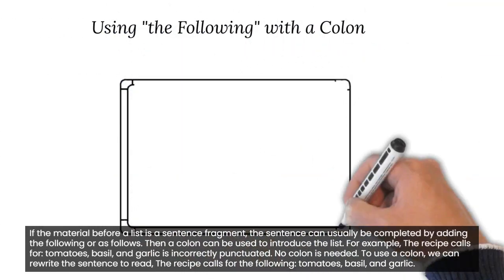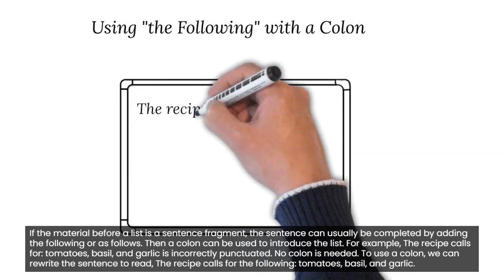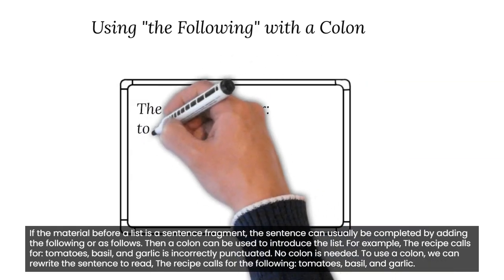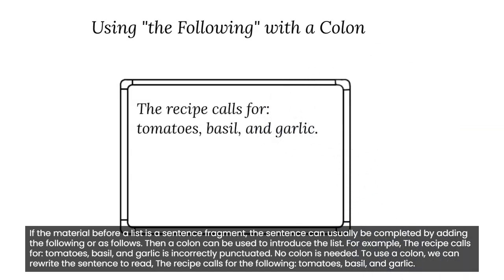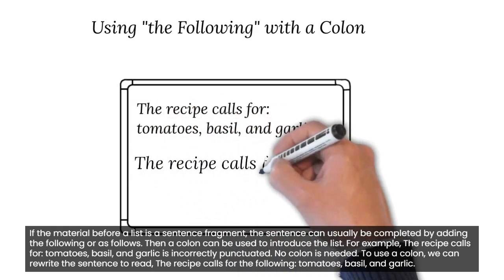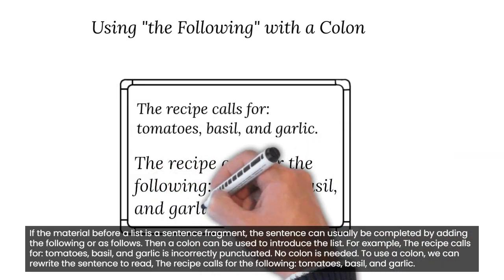If the material before a list is a sentence fragment, the sentence can usually be completed by adding the following or as follows. Then a colon can be used to introduce the list. For example, "The recipe calls for: tomatoes, basil, and garlic" is incorrectly punctuated. No colon is needed. To use a colon, we can rewrite the sentence to read, "The recipe calls for the following: tomatoes, basil, and garlic."